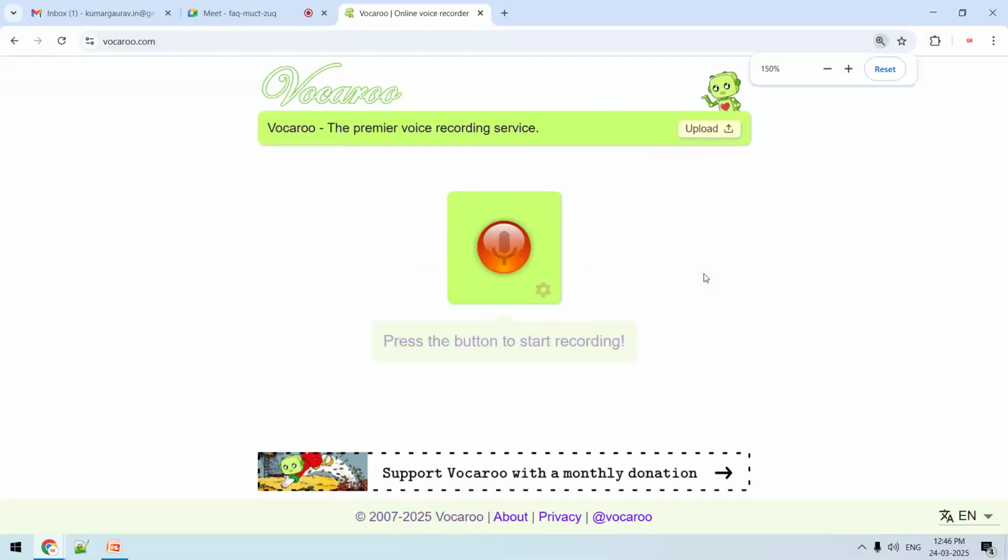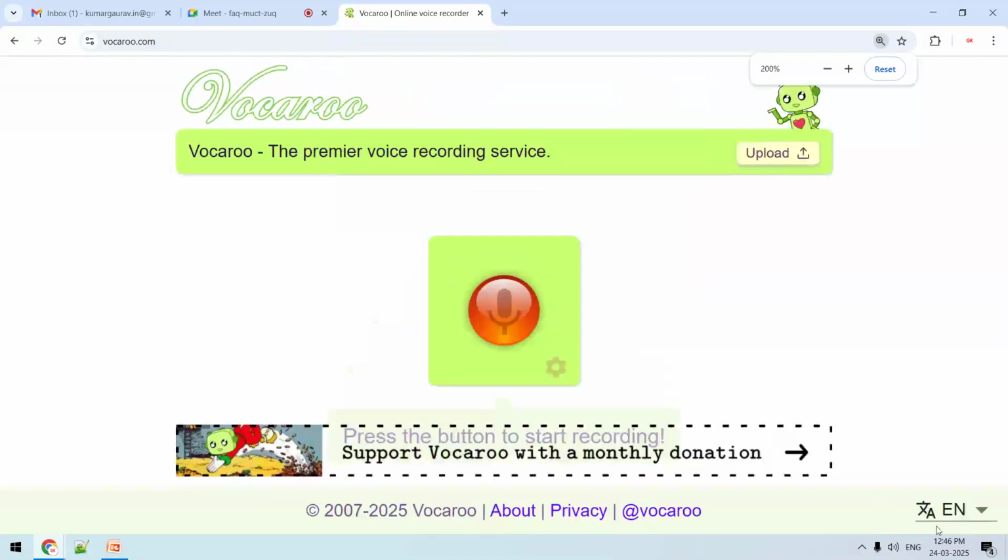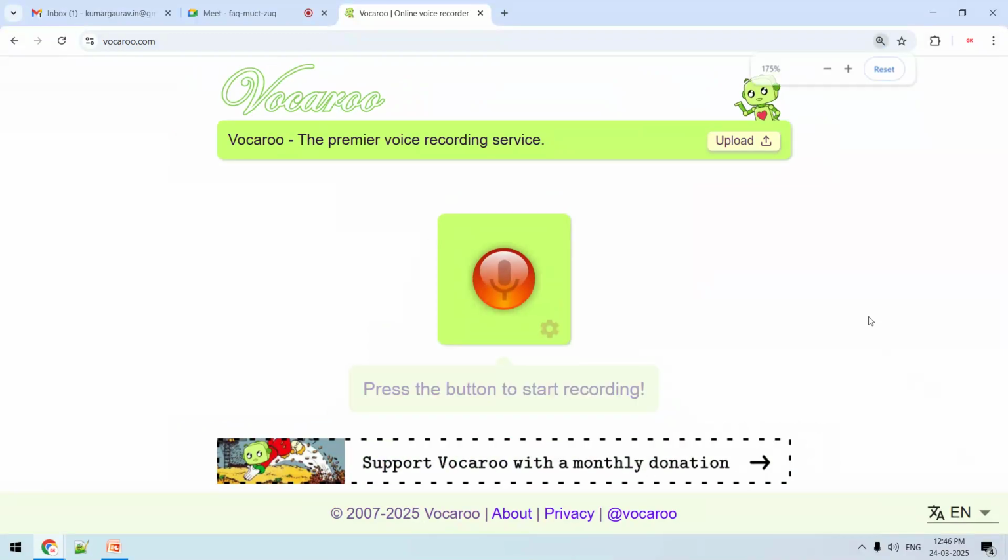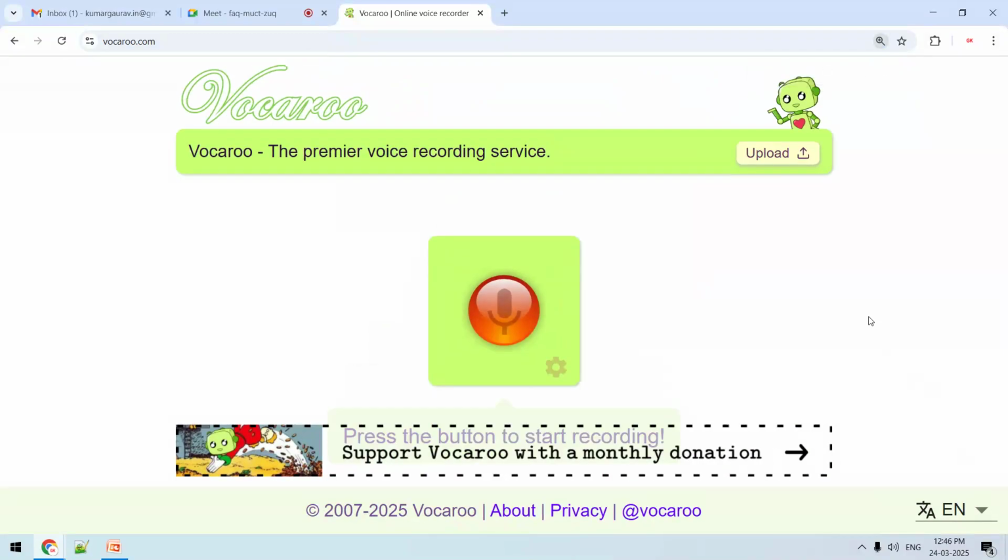Vocaroo, vocaroo.com, completely free, premier voice recording service, a cloud-based voice recording service that we can use. What is the use of this platform? This is a cloud-based service.